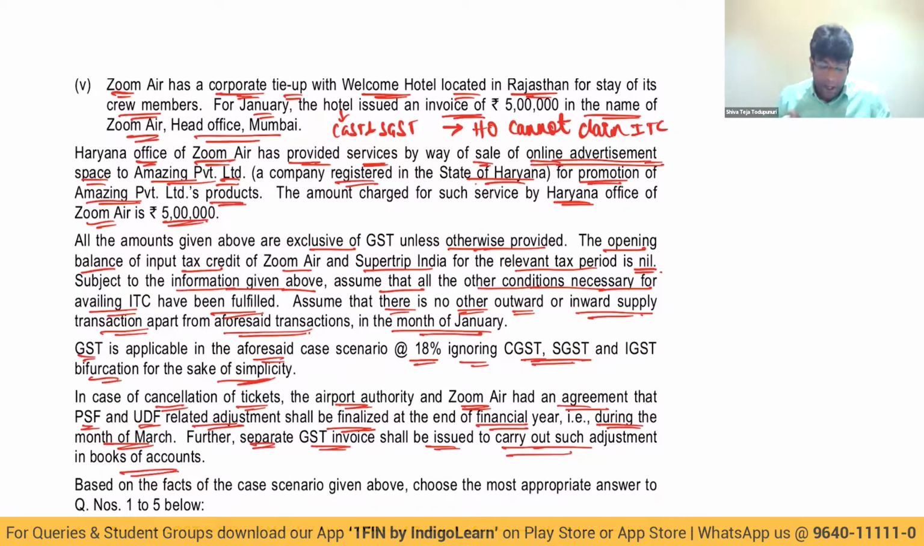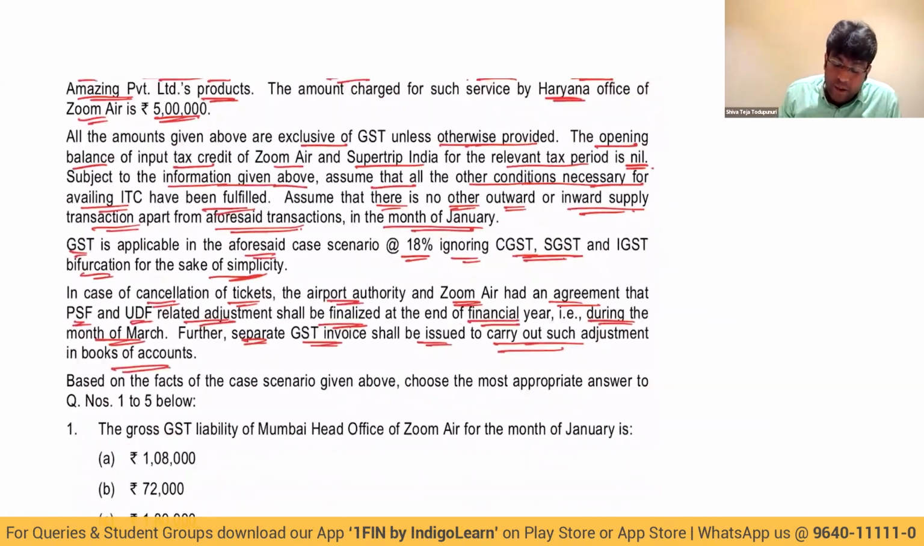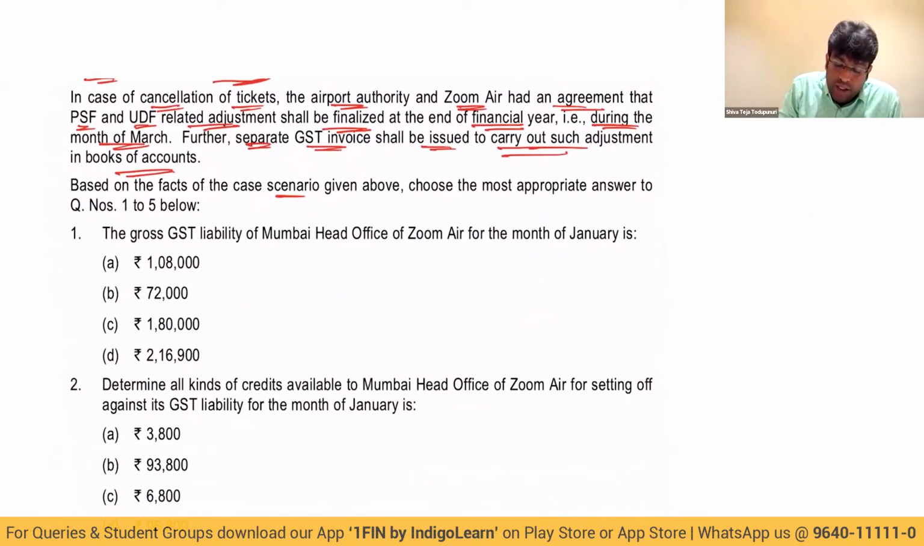See next line. Based on the facts of the case scenario given above, choose the most appropriate answer to questions number 1 to 5 below. What is the first thing they ask, my dear friends? The gross GST liability of Mumbai head office. Which office they are asking, my dear friends? Mumbai head office of Zoom Air for the month of January. Only for Mumbai head office. Let's see.